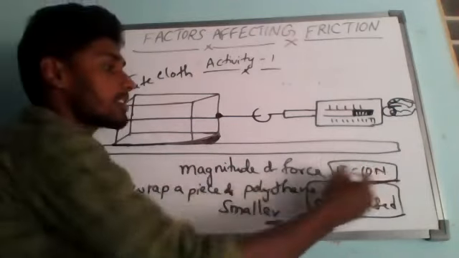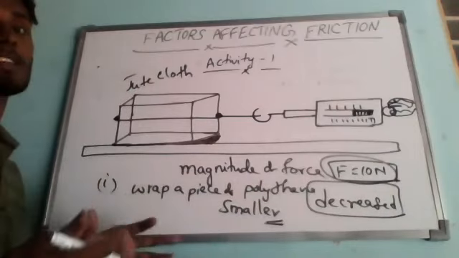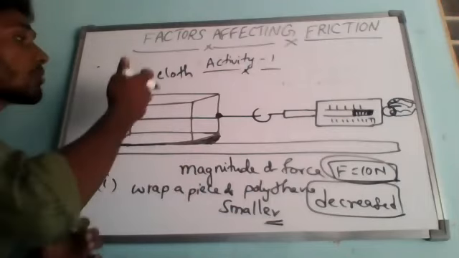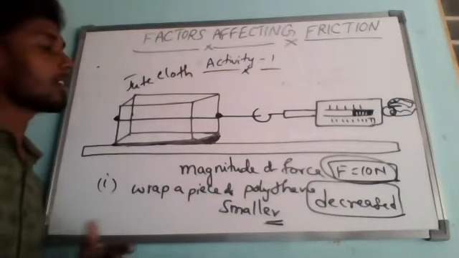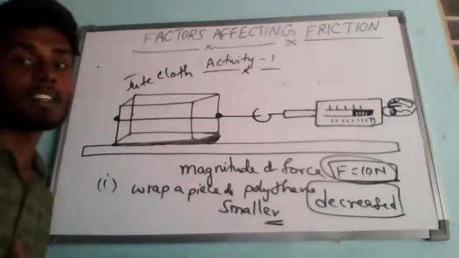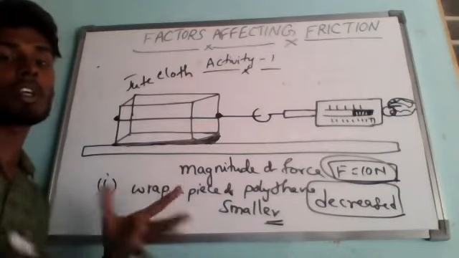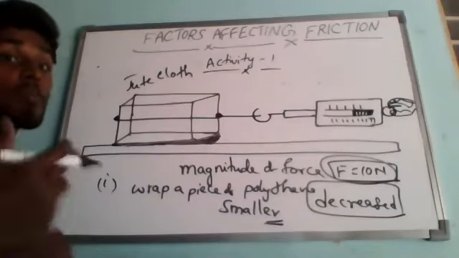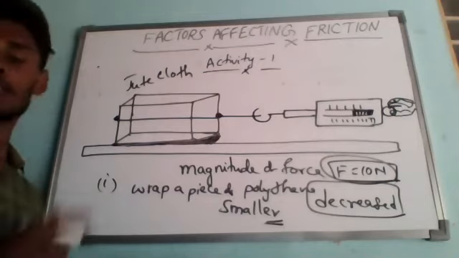Because when nothing was wrapped around the brick, it has some friction; now if you wrap it with a jute bag, what is going to happen? The roughness increases, because jute is very rough, very hard actually. So due to wrapping with a jute bag, the roughness between these two surfaces increases, and automatically the frictional force also increases. So it is indicating that the force of friction has increased. From this observation we conclude that wrapping jute cloth makes the surface of the brick more rough, due to which the friction with the floor increases.